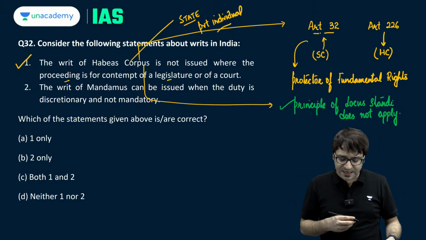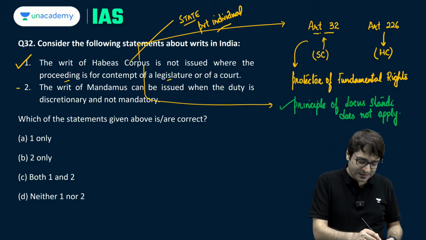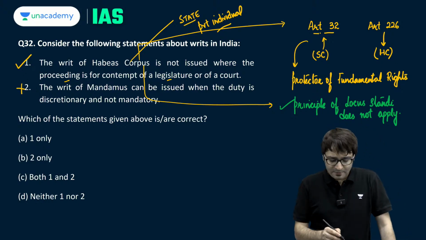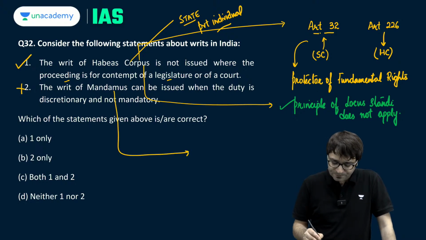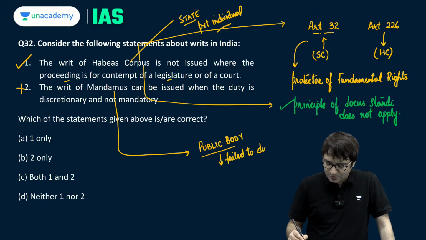The writ of mandamus can be issued when the duty is discretionary and not mandatory. This is incorrect. Mandamus basically means it is issued against a public body when this public body has failed to discharge its duty.